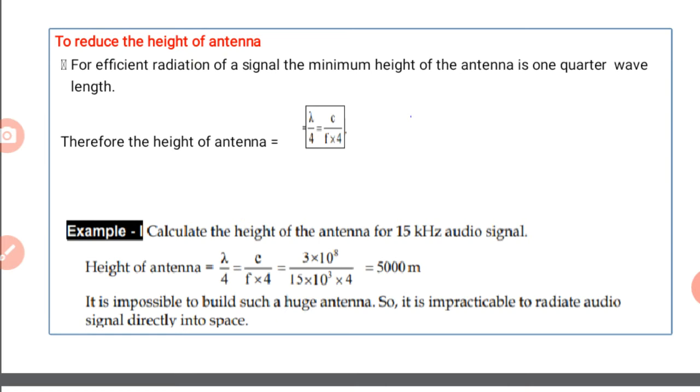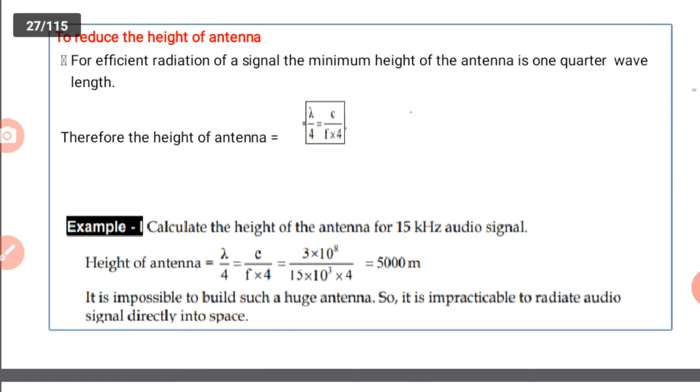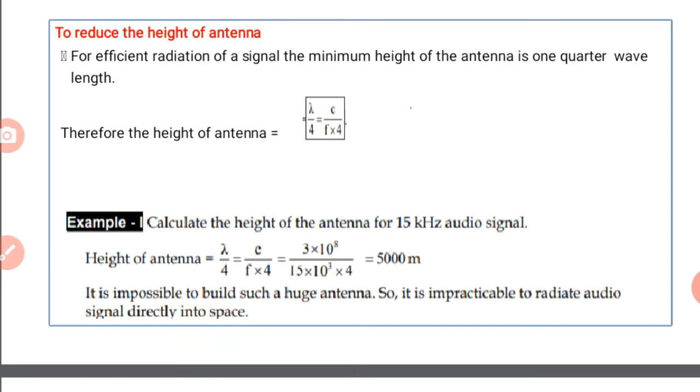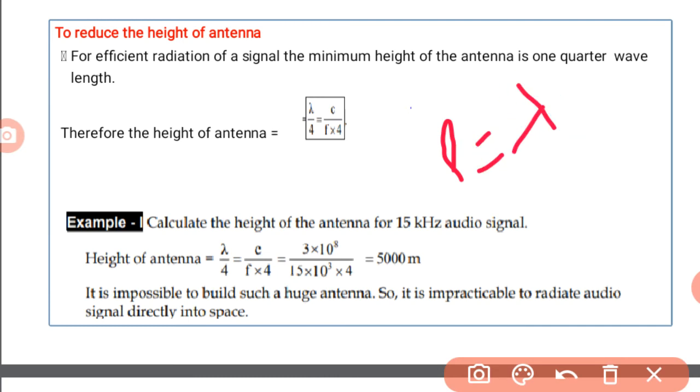That means for efficiently radiating the signal from the communication channel, from the transmitting antenna, the minimum length of the antenna is 1/4 wavelength. L is equal to lambda by 4.